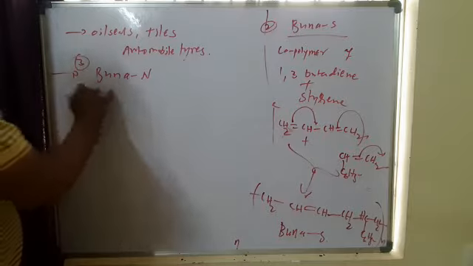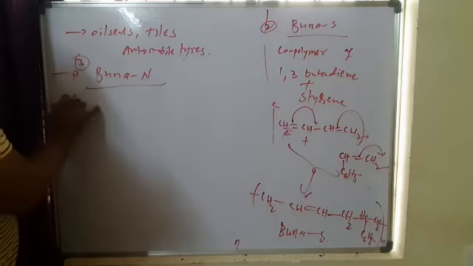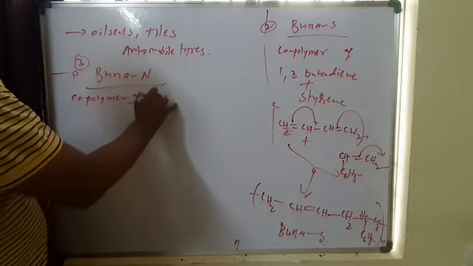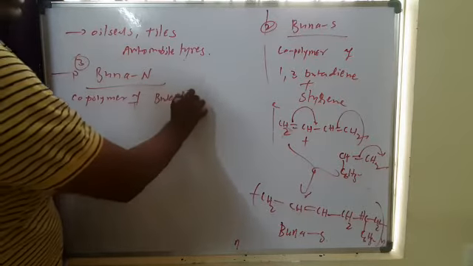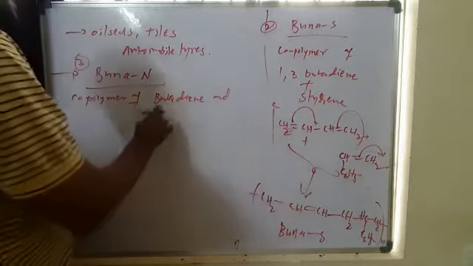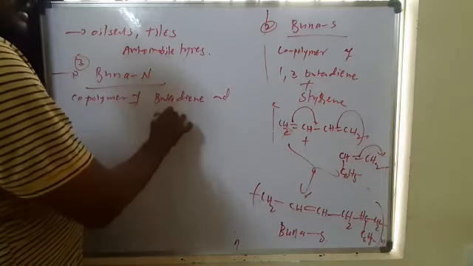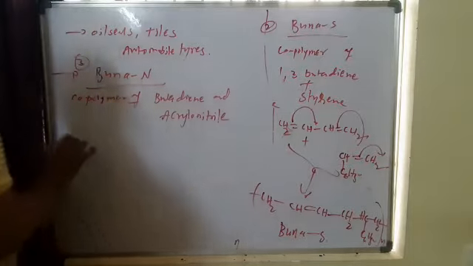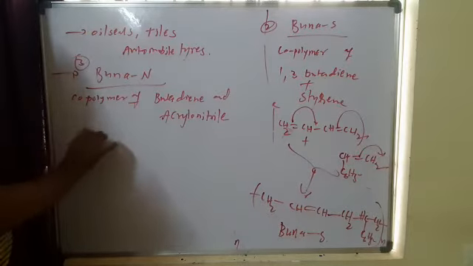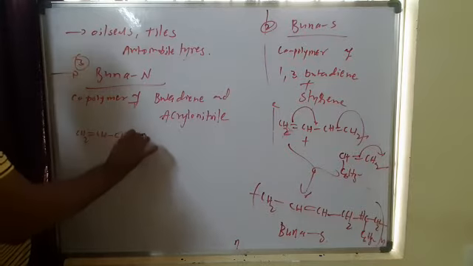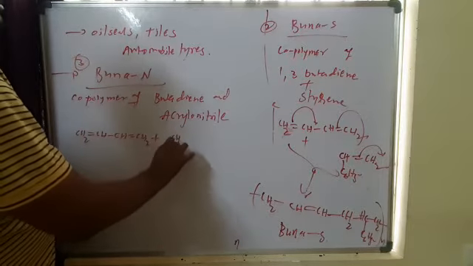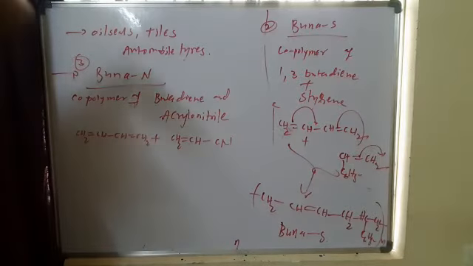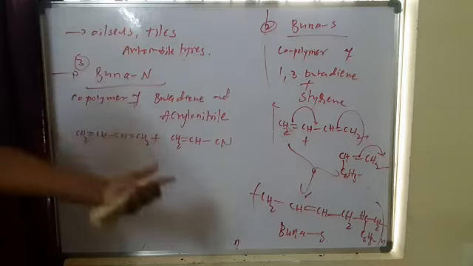The third one is Buna-N rubber. This is also a copolymer of butadiene and acrylonitrile. So this is butadiene plus acrylonitrile, which is also called vinyl cyanide.